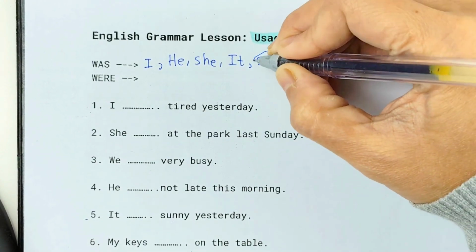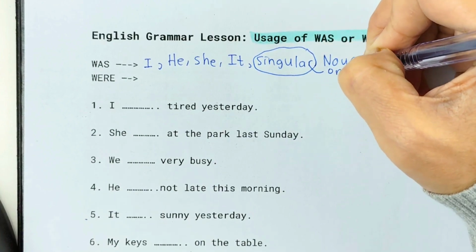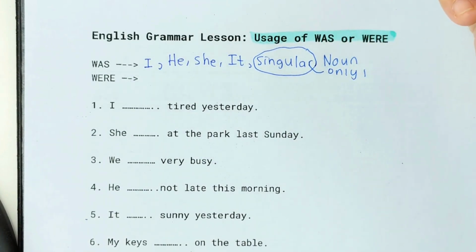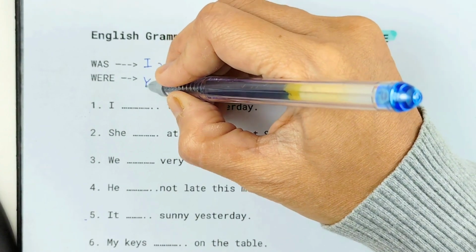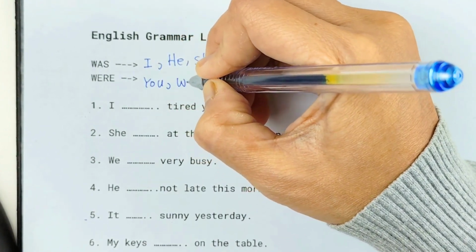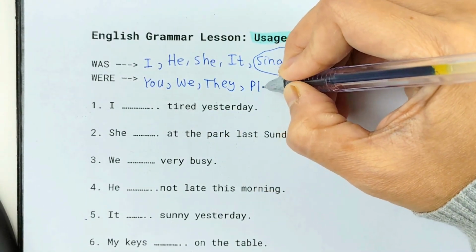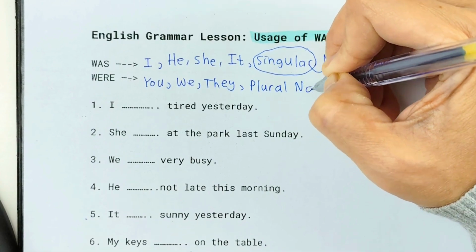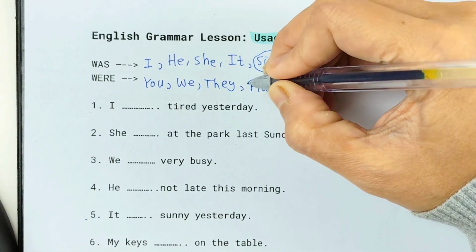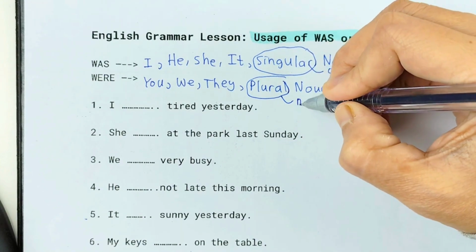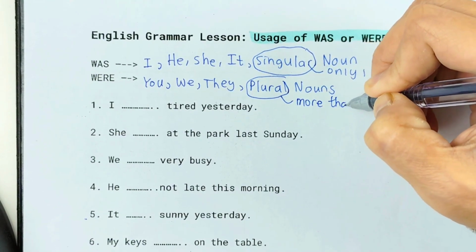Singular means only one. We use were with subjects like you, we, they, and then plural nouns. Plural means more than one.